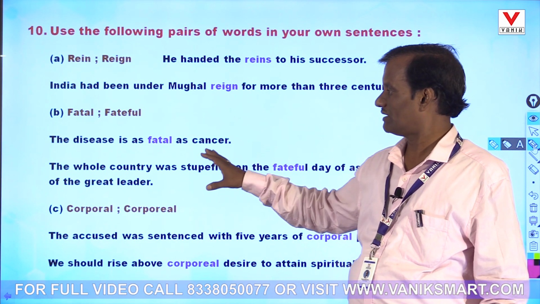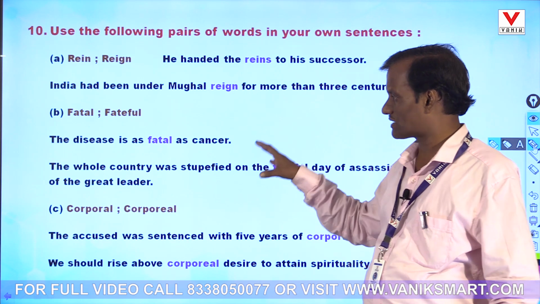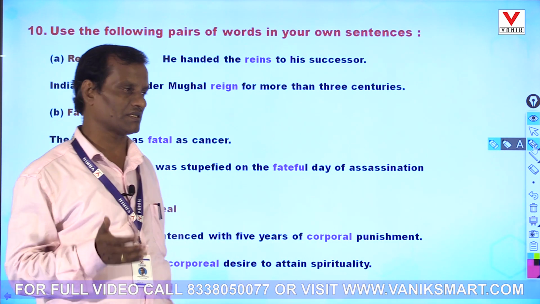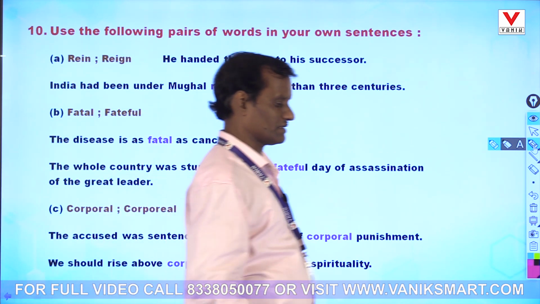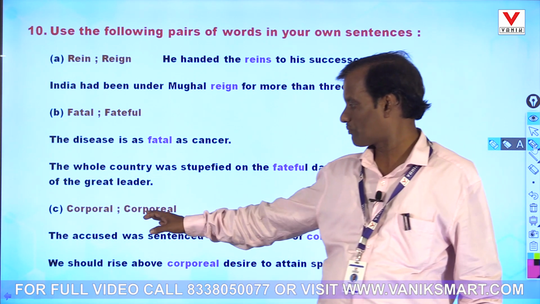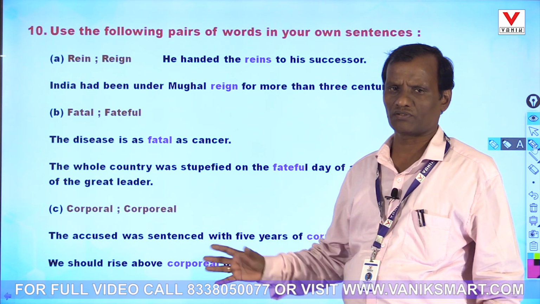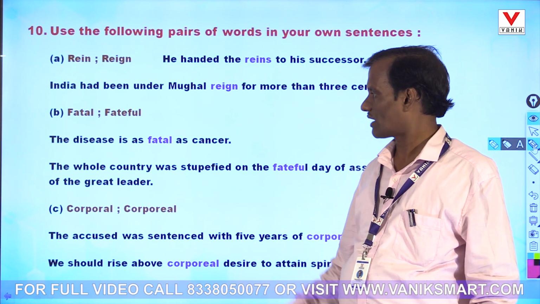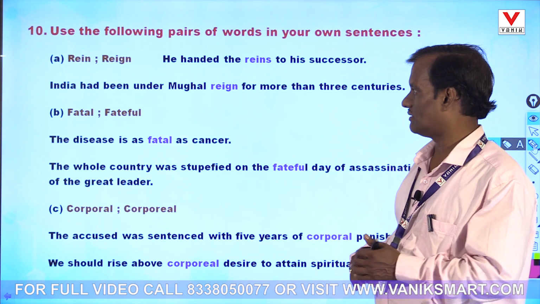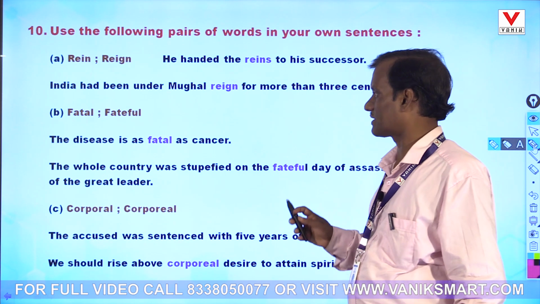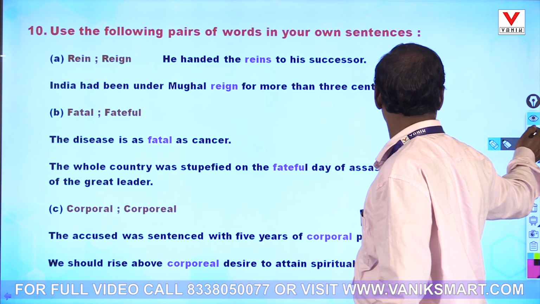As you have seen, the part of speech of the word is very important, and you have to differentiate and use it in your sentence. We had discussed already corporal and corporeal. This is a common type of pair of words that often comes in our exam. So kindly remember and also have your own sentence, as far as practicable. Let us see what lies ahead.